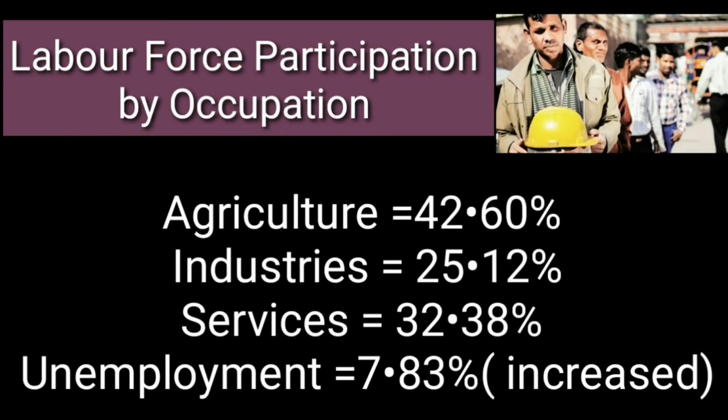So now let's talk about the questions where one has to arrange it in the chronological order, right? So talking about the labor force participation by occupation, agriculture has 42.60% labor, industrial sector has 25.12%, services sector has 32.38%, and when we talk about the unemployment, it has increased to 7.83%.